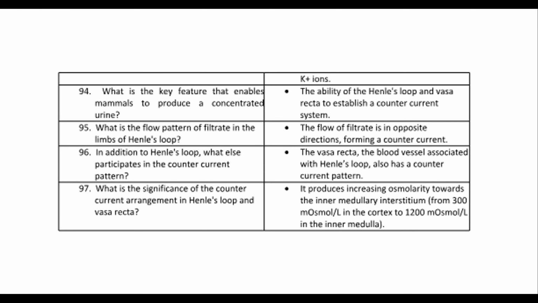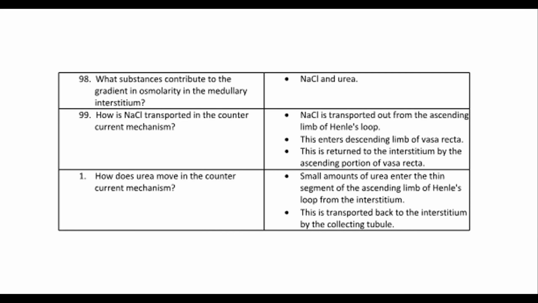95. What is the flow pattern of filtrate in the limbs of Henle's loop? The flow of filtrate is in opposite directions, forming a countercurrent. 96. In addition to Henle's loop, what else participates in the countercurrent pattern? The vasa recta, the blood vessel associated with Henle's loop, also has a countercurrent pattern. 97. What is the significance of the countercurrent arrangement in Henle's loop and vasa recta? It produces increasing osmolarity towards the inner medullary interstitium, from 300 mosmol/L in the cortex to 1200 mosmol/L in the inner medulla.